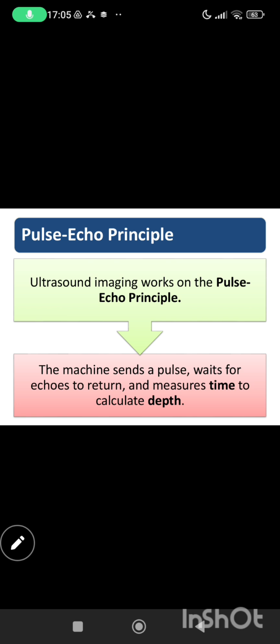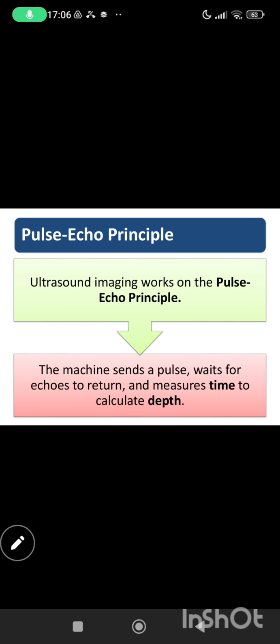Now what happens when the speed of sound in a material is less than in soft tissue? For example, in fat, what happens? The speed of sound is slower than the soft tissue speed.